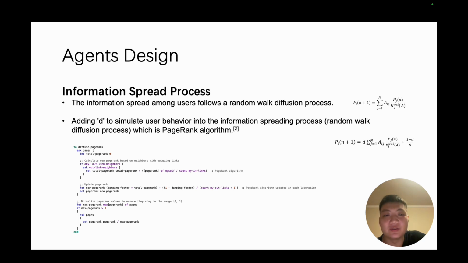In our proposal, we think that the information spread process is the information spread among the users, which should follow the random walk diffusion process, which is the equation on the right. And by adding the D, which is the damping factor, we can simulate the user behavior into the information spread process, which is the PageRank algorithm.